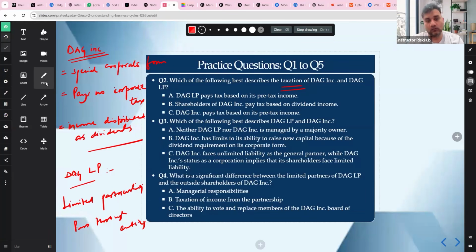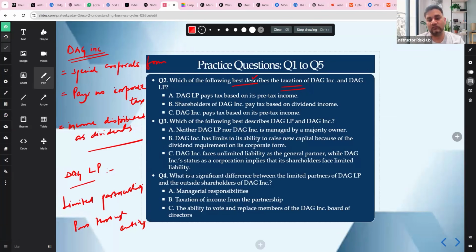So the correct logic here is that shareholders of DAG Inc. pay tax on their dividends, and partners of DAG LP pay tax at the personal level. That's the whole idea, because income is distributed as dividends. DAG Inc. shareholders pay tax on dividends, and since DAG LP is a limited partnership and pass-through, partners of DAG LP pay tax at the personal level.